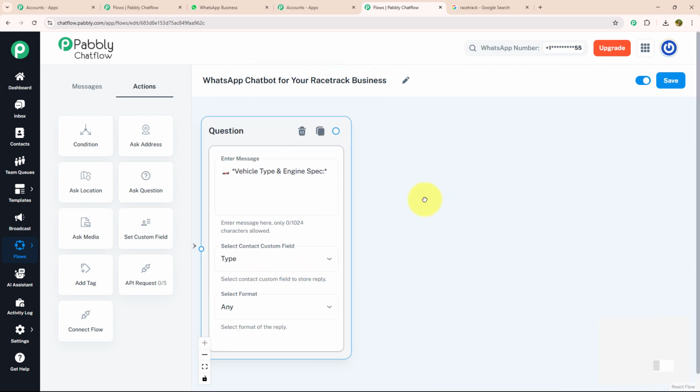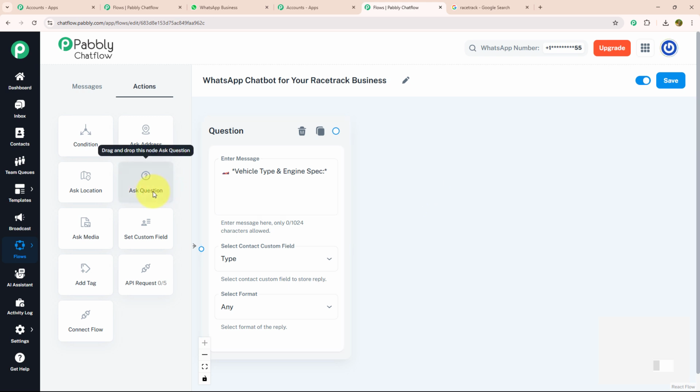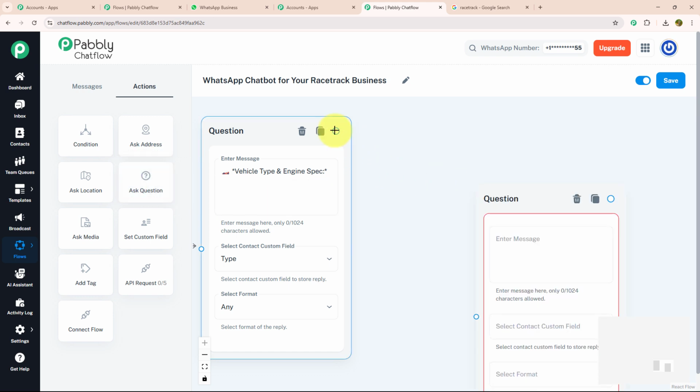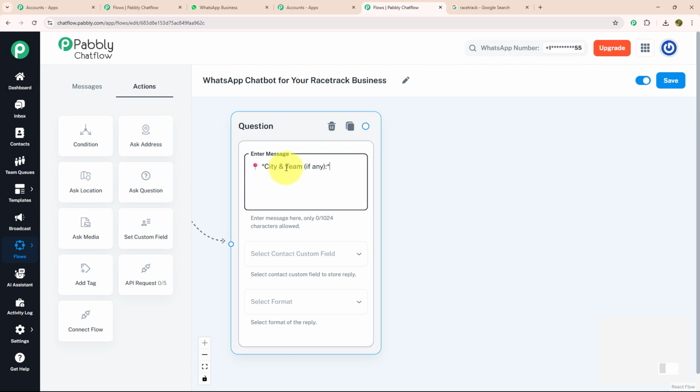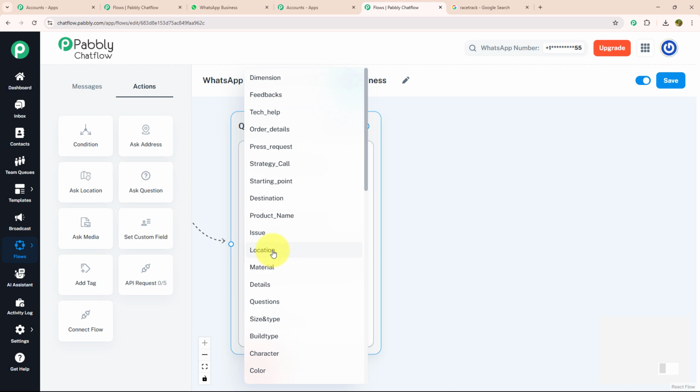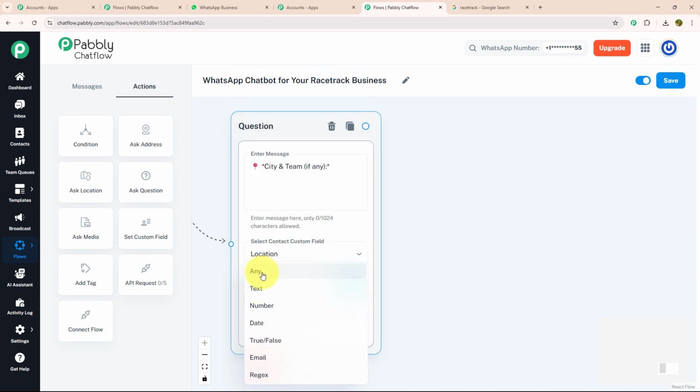Now, after knowing the engine type and specification of the vehicle, I want to know about the address of the racer. I'm going to drag and drop the ask question box, connect it with my previous question and enter my message: city and team, if any. I'm going to select my contact custom field as location and my format as any.